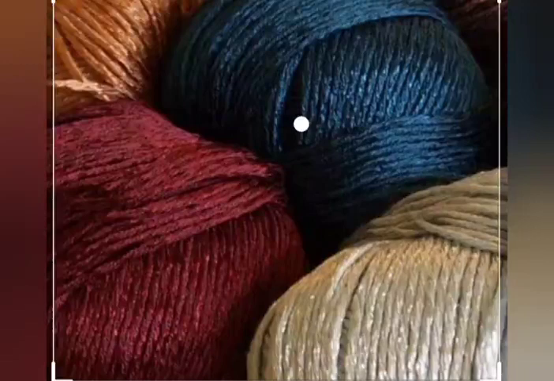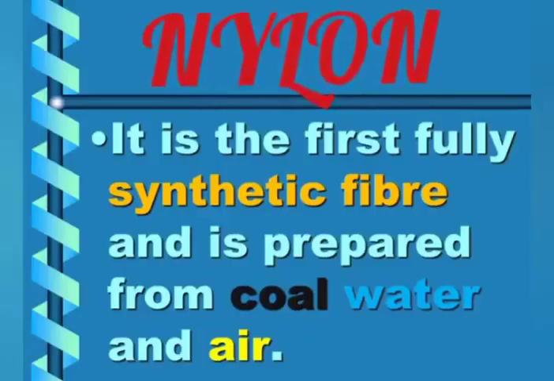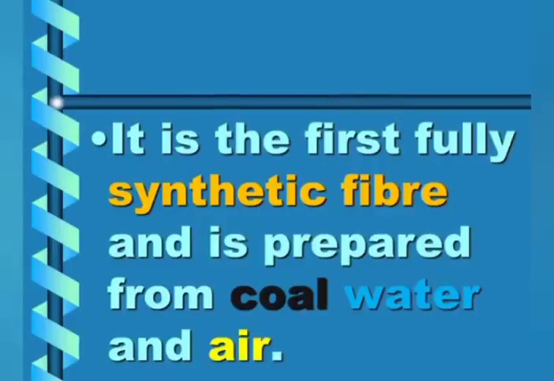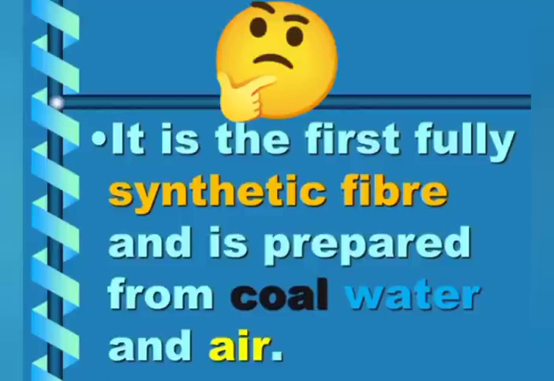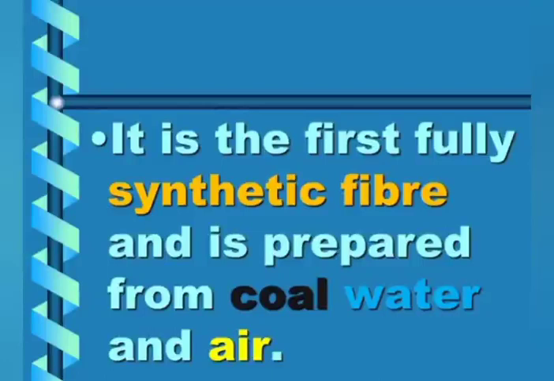So this was about rayon. Let's proceed to the next fiber, nylon. Nylon is the first fully synthetic fiber. Now you will get confused, miss, you said rayon is the first fiber. Yes, rayon also is the first man-made fiber. Even nylon is also the first man-made fiber. But what is the difference between them? Rayon is the first man-made fiber which has a natural base. That means it is made up of natural substances.